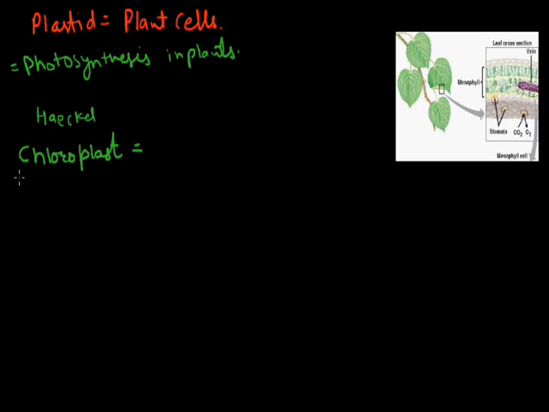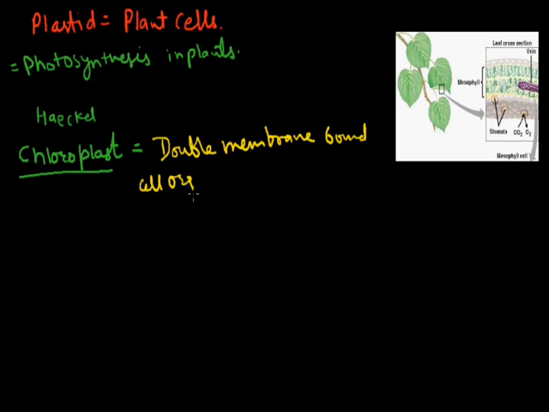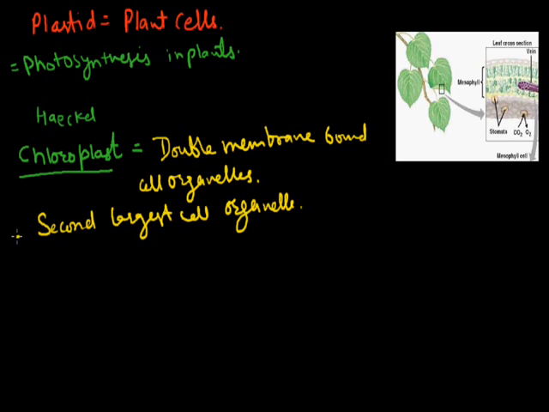Chloroplast. Chloroplast is the double membrane bounded cell organelle which is second largest in the plant cell. Now, where is the chloroplast present in the plant body? The chloroplast is present in the green leaves of the plant. The green part of the plant contains the chloroplast and it reflects the green light, so they appear green in color. They have the chlorophyll pigment, so they reflect the green light, so they are known as the chloroplast.